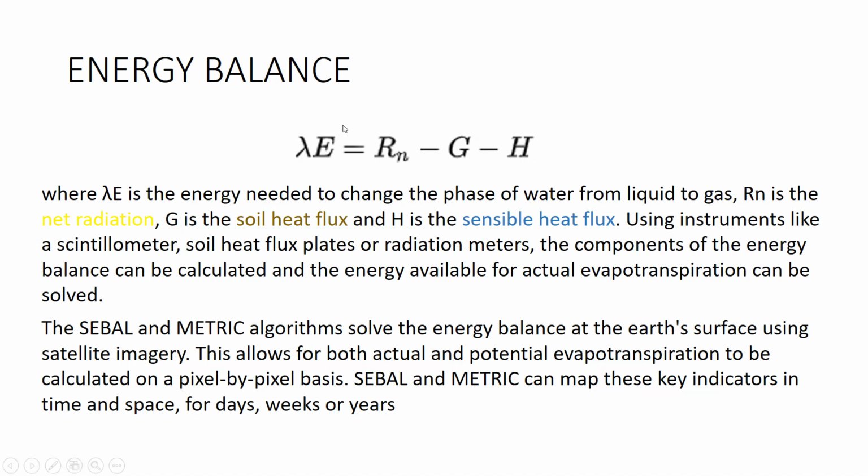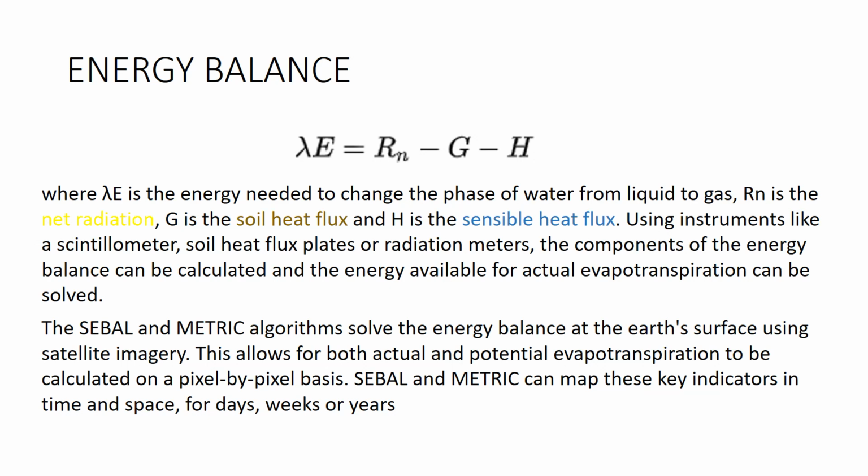And the third one is the energy balance. Using this formula, evapotranspiration is the net radiation flux minus the soil heat flux minus the sensible heat flux. Using instruments like a scintillometer, soil heat flux plates, or radiation meter, the components of the energy balance can be calculated and the energy available for actual evapotranspiration can be solved.